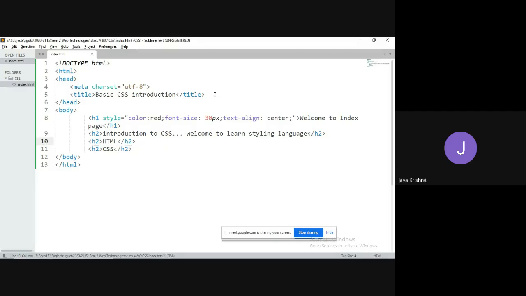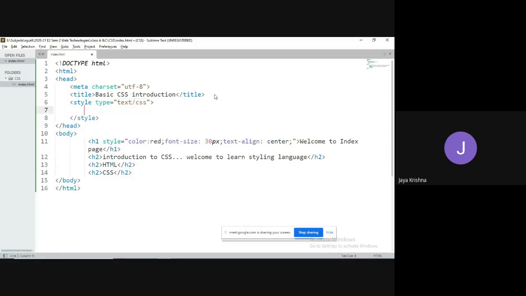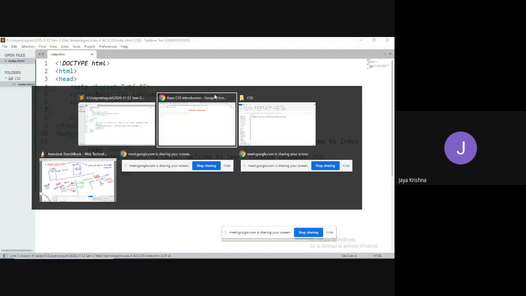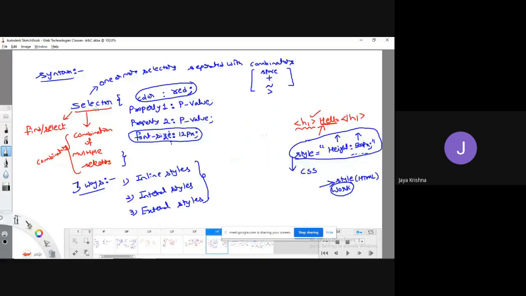How? Internal styles we are going to write within the head section, within the style tag. Style type equal to text/css. There you can write internal styles. Now the question is how to write these internal styles. You have to follow the structure of CSS, the syntax of CSS. What is this structure?